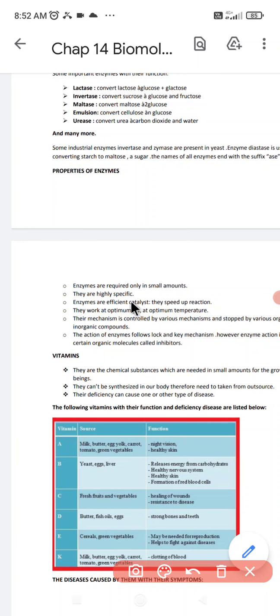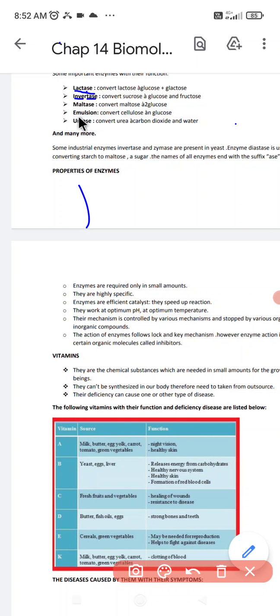The first enzyme we have is lactase. What is the function of lactase? The function of lactase is that it converts lactose into glucose and galactose. Next is invertase. The function of invertase is that it converts sucrose into glucose and fructose. Then we have maltase, which converts maltose to two molecules of glucose.